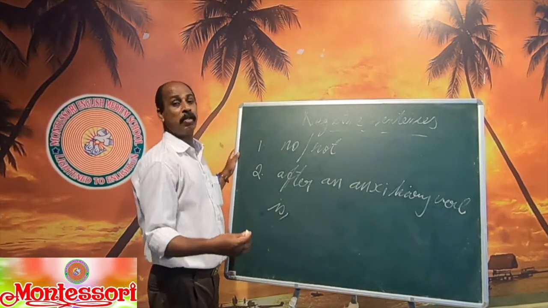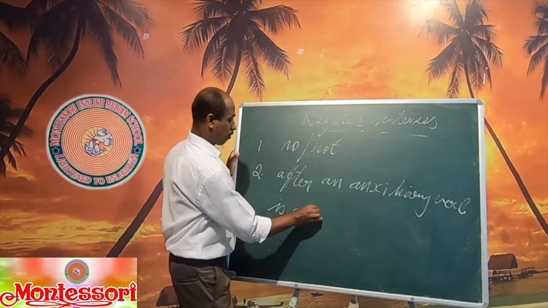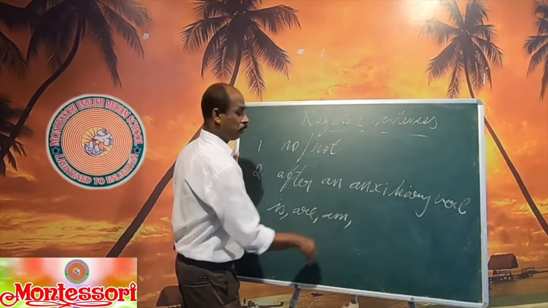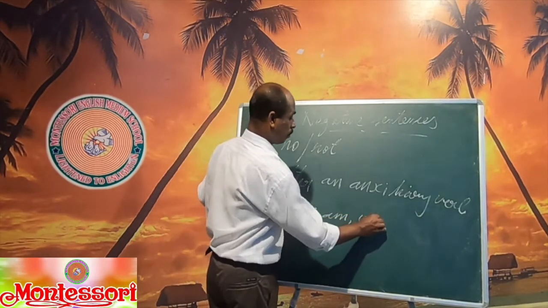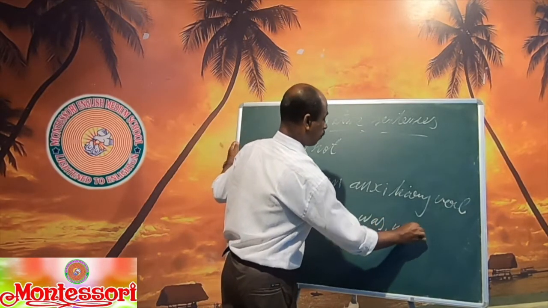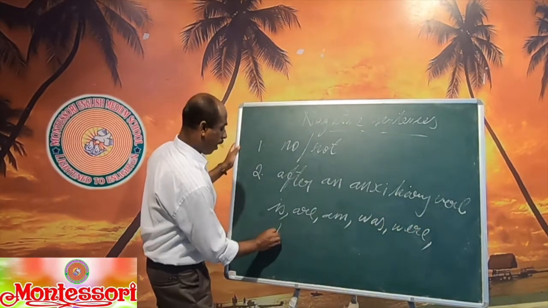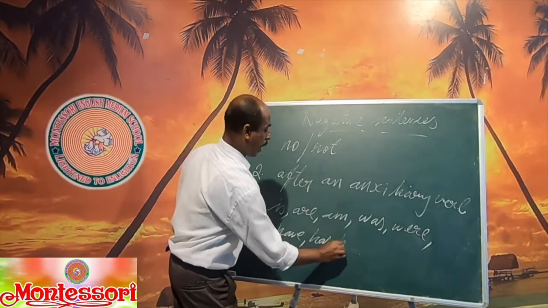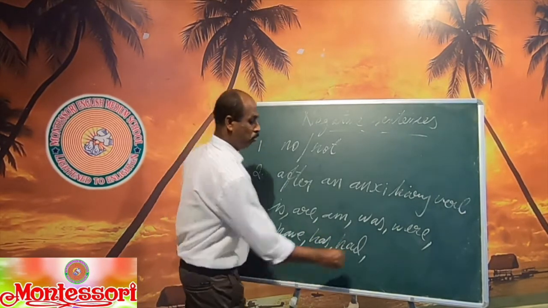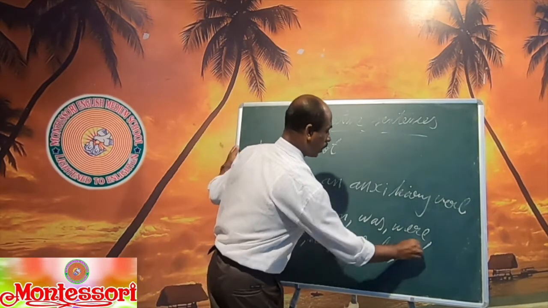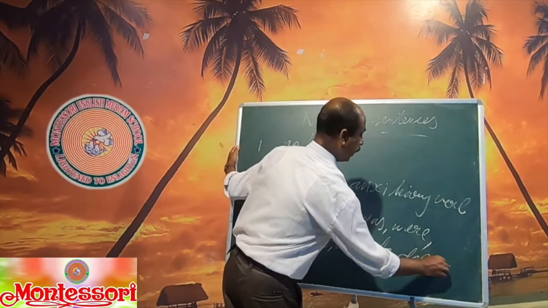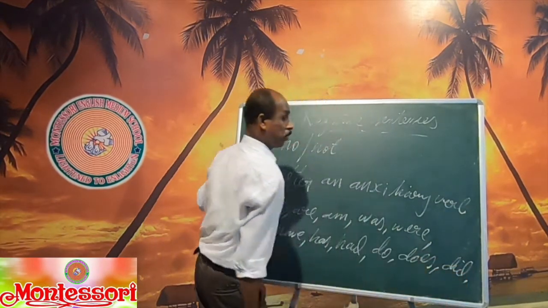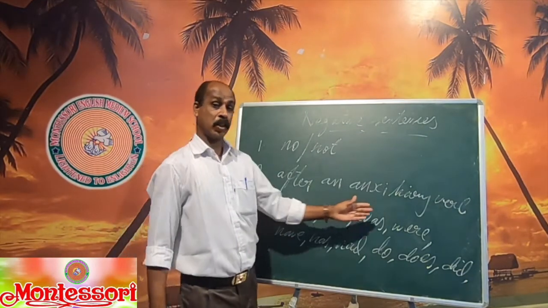According to the sentence, the auxiliary changes. Is, are, was, were, have, has, had, do, does, did. They are primary auxiliaries.